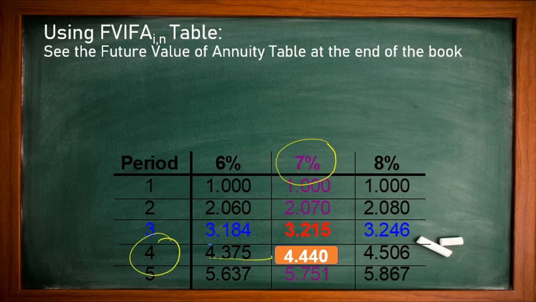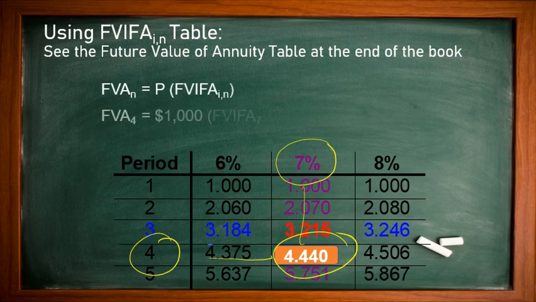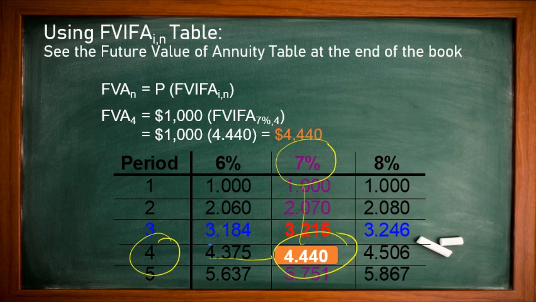So here our answer is 4.440. Let us put this value in our formula. So future value, you know the formula, P times future value interest factor of annuity for I and N. 1000, we'll put the value we already mentioned here, 4.440. We multiply, and you get the same answer. So the table also gives the same answer. So this third alternative formula is also giving the same answer.